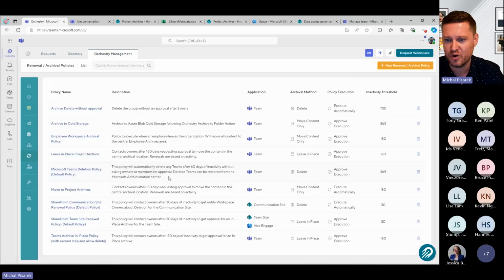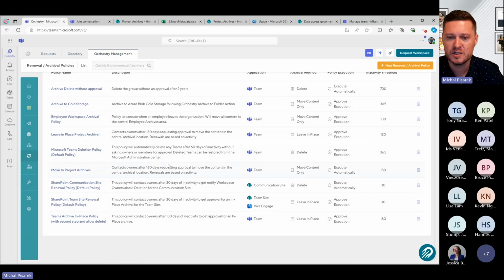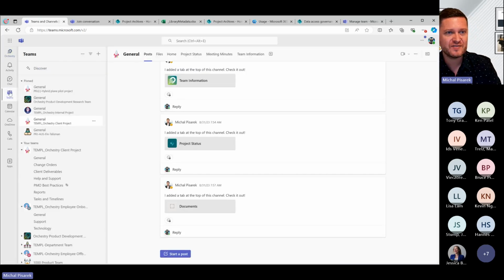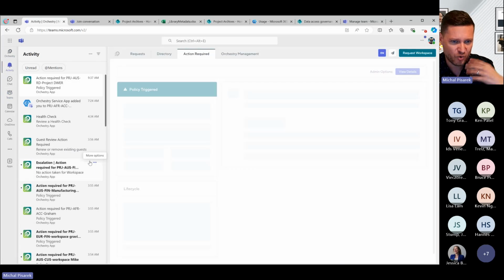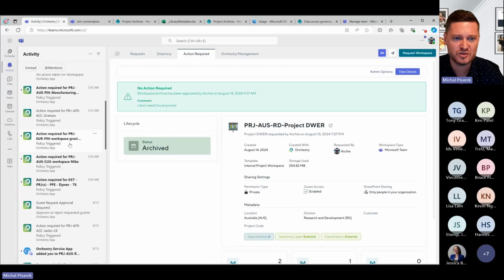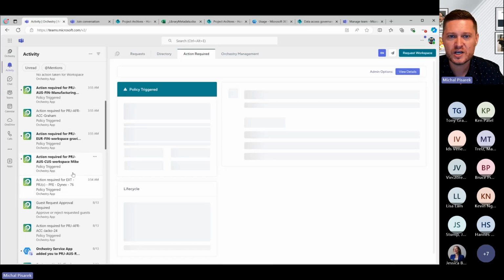I really like this renew or archival policies because it's super flexible. We didn't get down into all of the nitty gritty through here. But listen, folks, just something as simple as proactively getting people to understand that they're owners of content, so they should do something about it, is incredibly, incredibly useful. And again, it's a really beautiful experience.